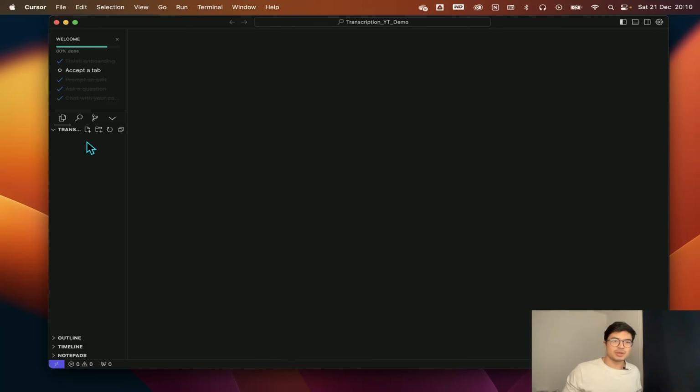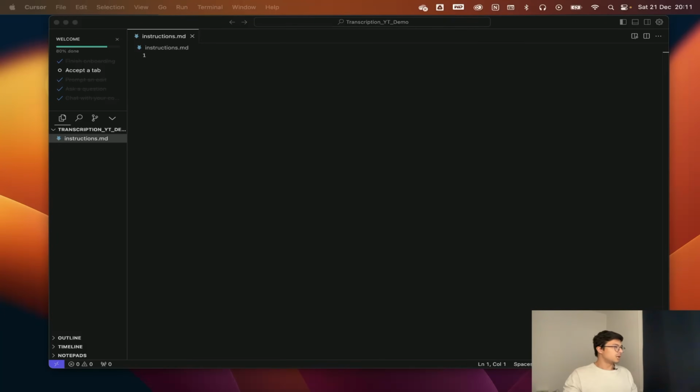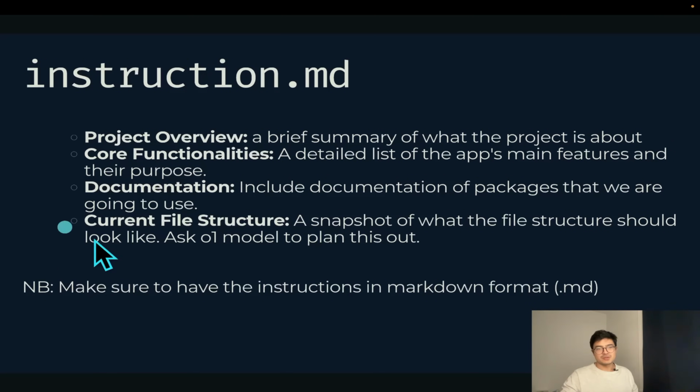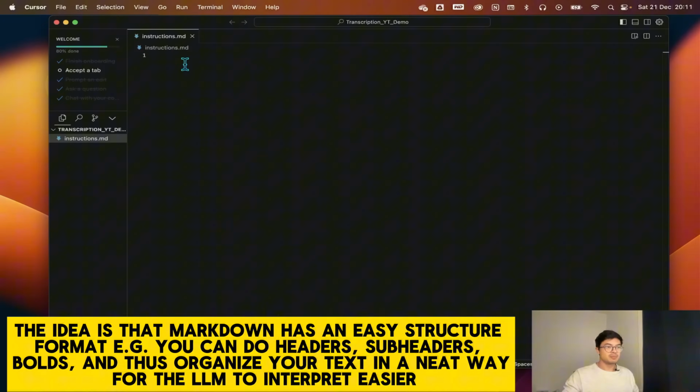The first step is going to be to set up that instructions.md file. I'm going to make sure it says instructions.md. Okay, cool. And we are going to use a structure for it. As you saw before in the presentation, we are going to discuss these things in the file: overview, functionalities, documentation, and current file structure. Why are we writing it in Markdown? Well, these language models have a better understanding of how Markdown works by default. That's the reason we are using Markdown.